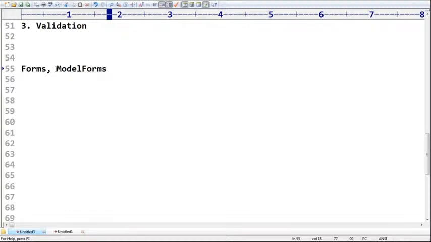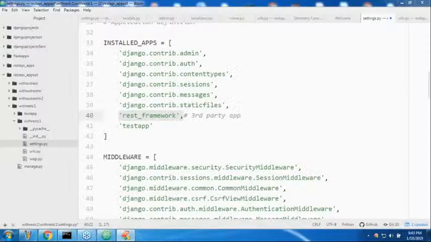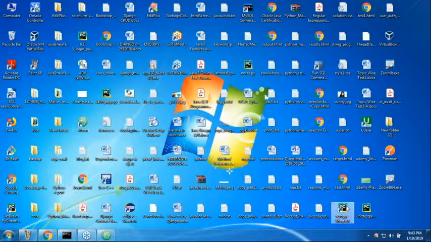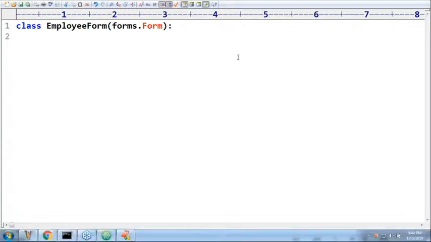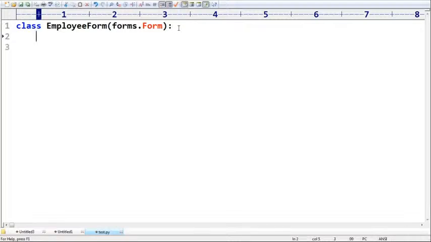Anyone, can you please tell how you can write a normal form? class EmployeeForm, forms.Form. I hope you remember: inside forms.py we write forms.Form and here something like eno = forms.IntegerField.